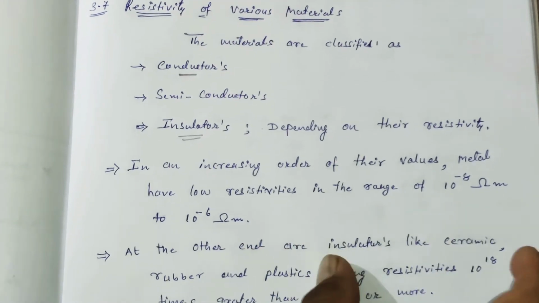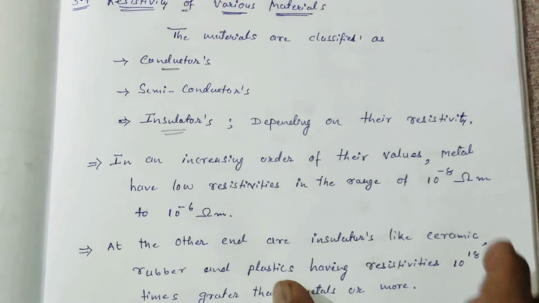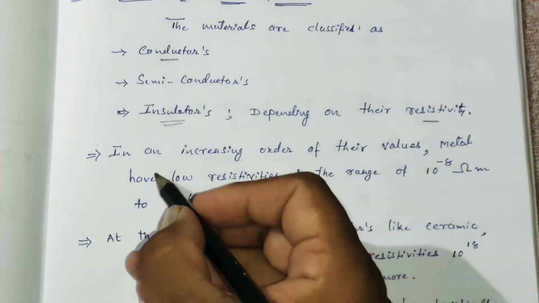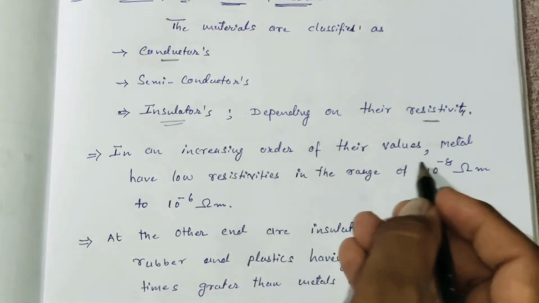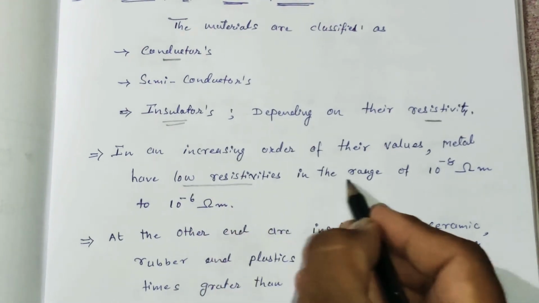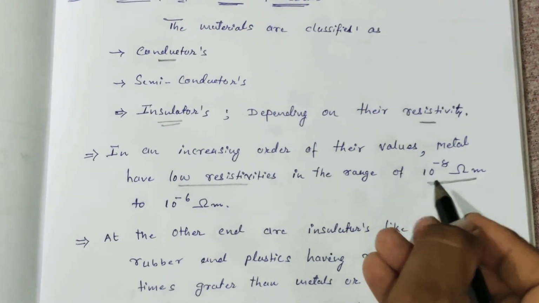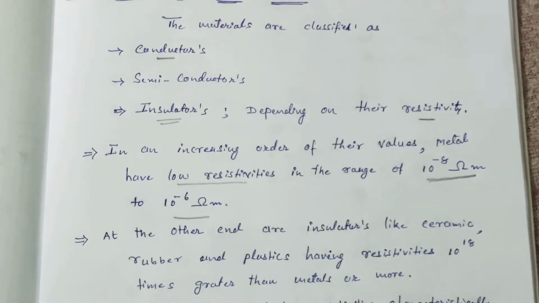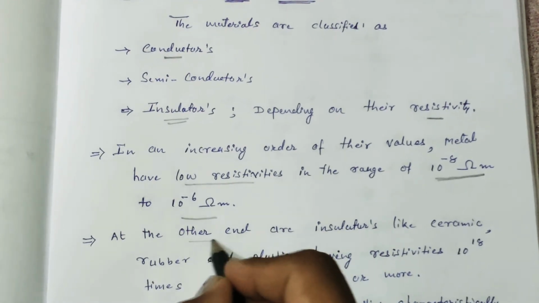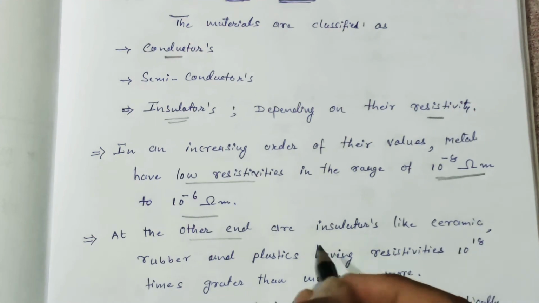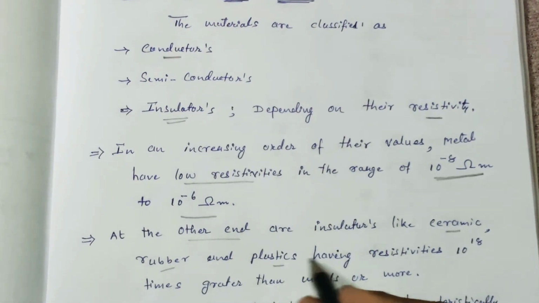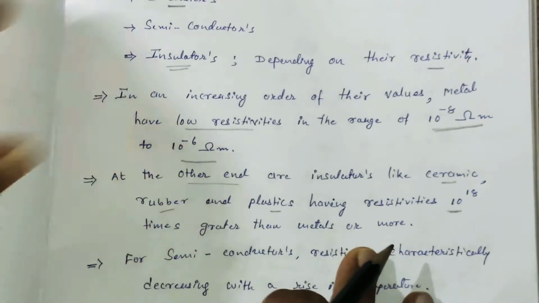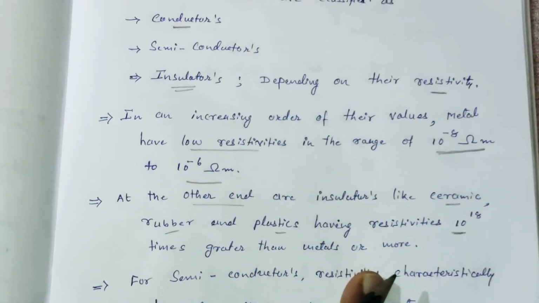Now let's see how physics defines them. Depending on the resistivity, all three materials are defined. In increasing order of their values, metals have low resistivities in the range of 10 raised to minus 8 ohm meter to 10 raised to minus 6 ohm meter. At the other end, insulators like ceramics, rubber, and plastics have resistivities up to 10 raised to 18 times greater than the metals or more.